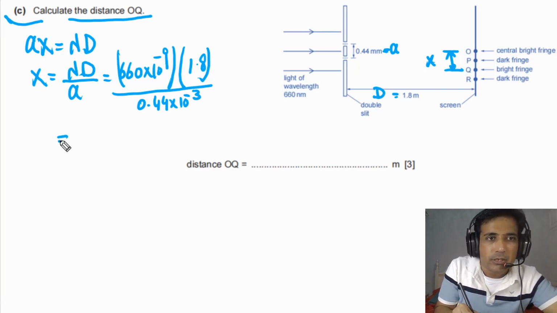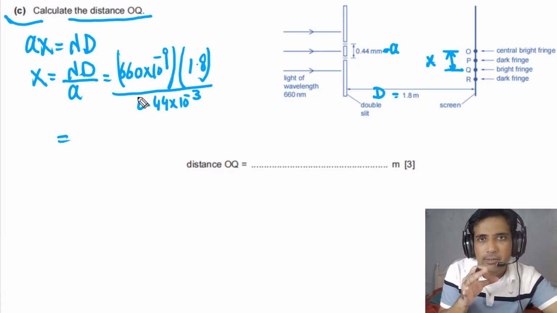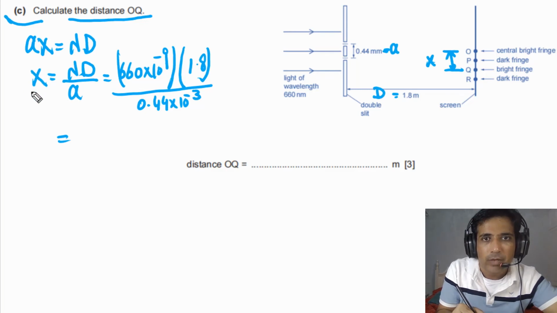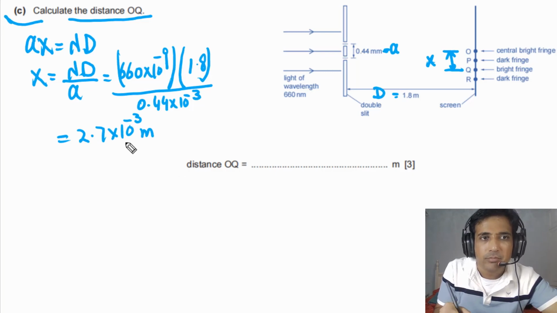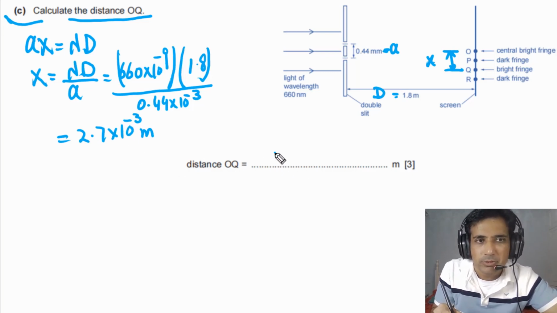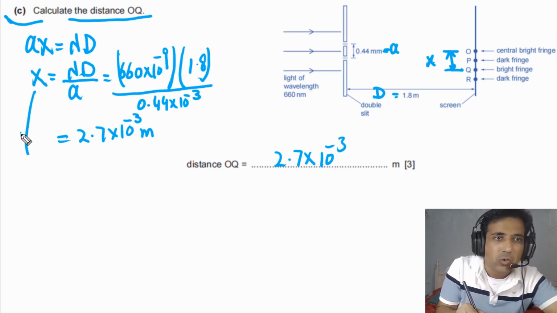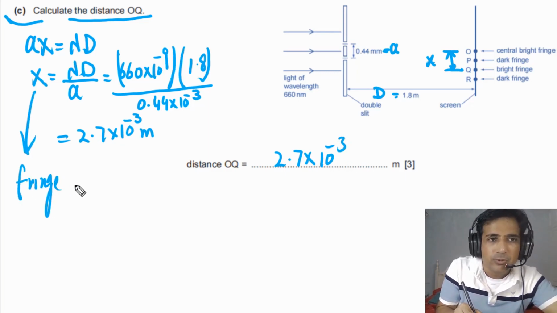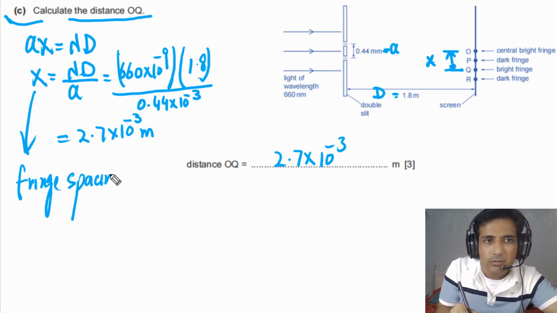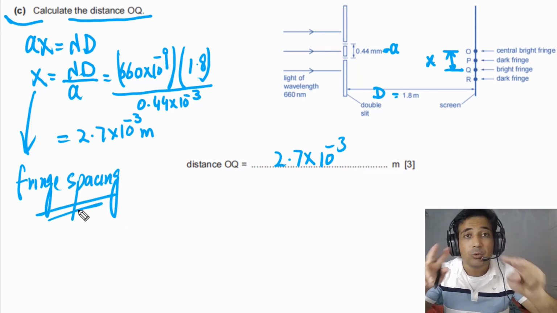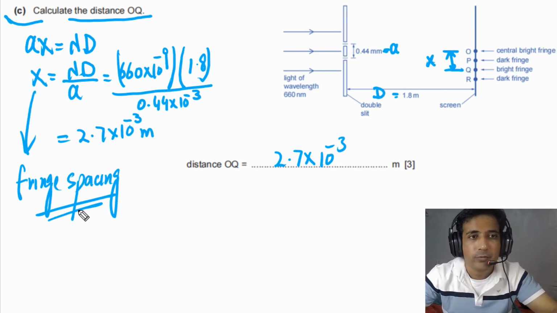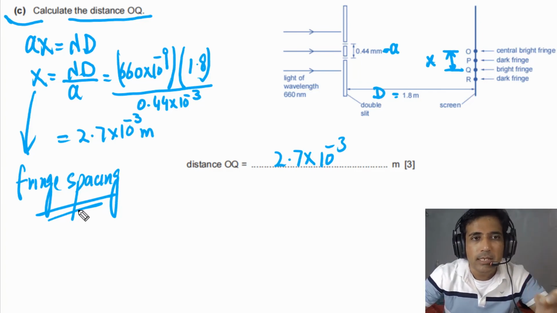Now if we put these numbers into the calculator, we can find the value of x, meaning the fringe spacing. That will be equal to 2.7 times 10 to the minus 3 meters. So this is our final answer, and this is the fringe spacing. x is called the fringe spacing. So you simply have to use the formula for this question: spacing between two consecutive bright fringes.